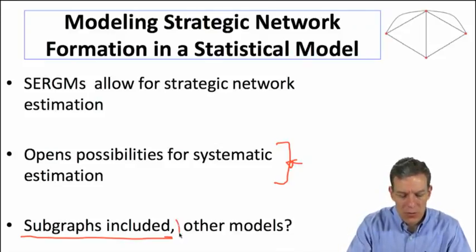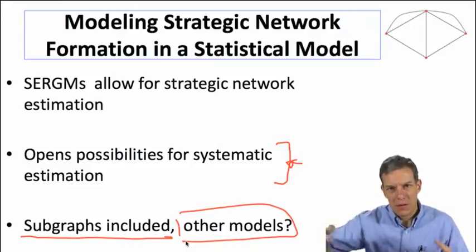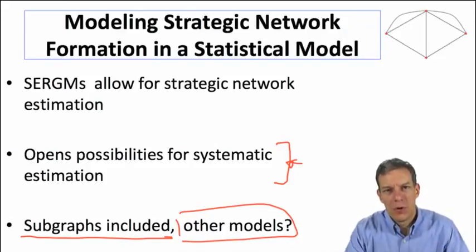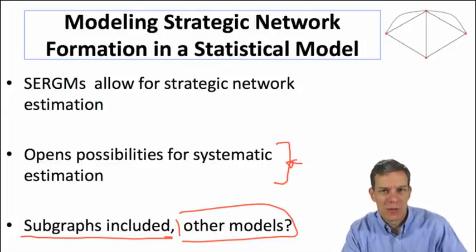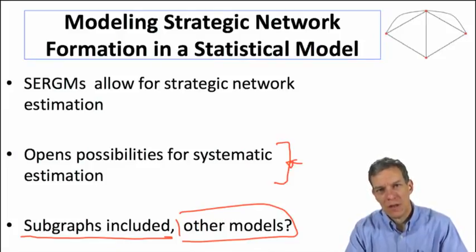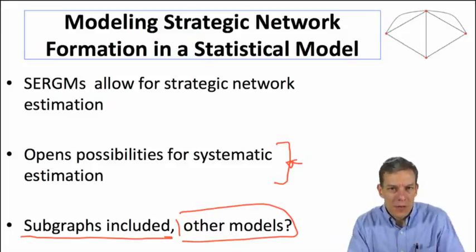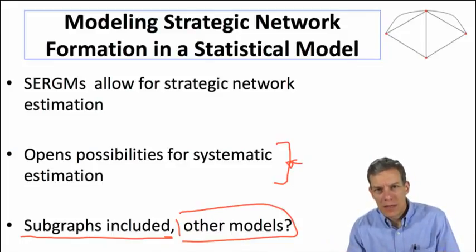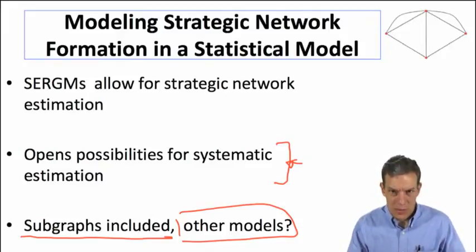So we might still want to enrich models that begin to allow for people to care about very distant paths, or other things in the network, or care about how other people are connected and what kinds of shapes are out there. So there's still a lot to be done in terms of building bridges between some of the strategic formation models and the random network formation models. But this gives us one recipe where we can begin to see some interaction between these. And so I just wanted to tell you a little bit about how we can begin to marry the strategic models with the exponential random graph models.